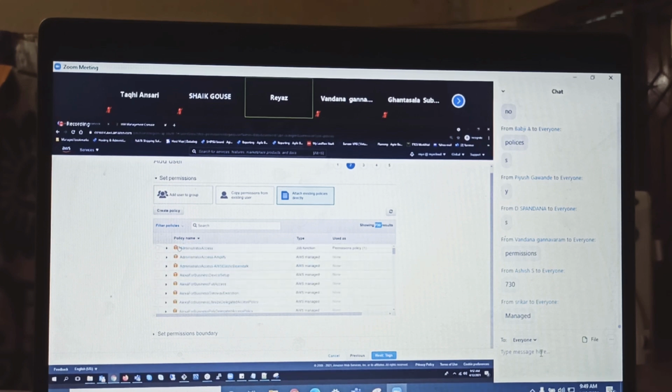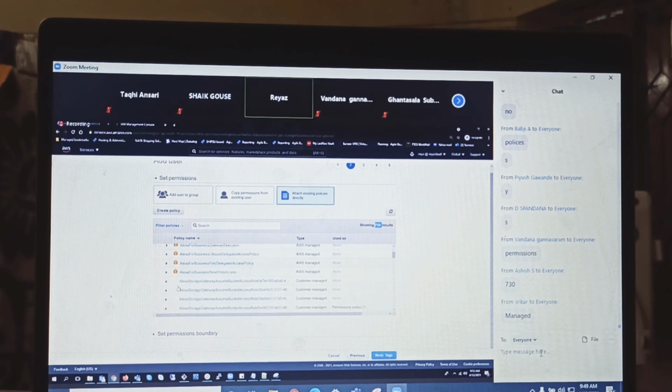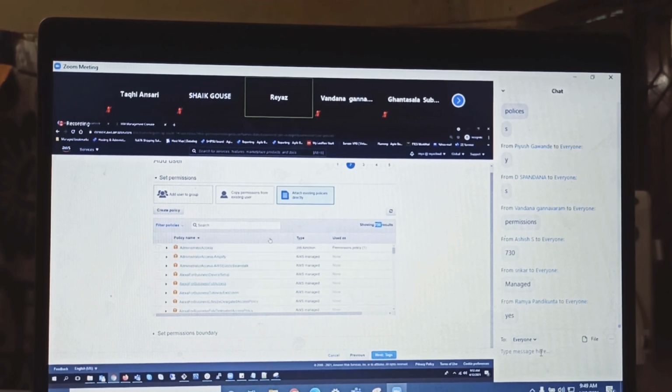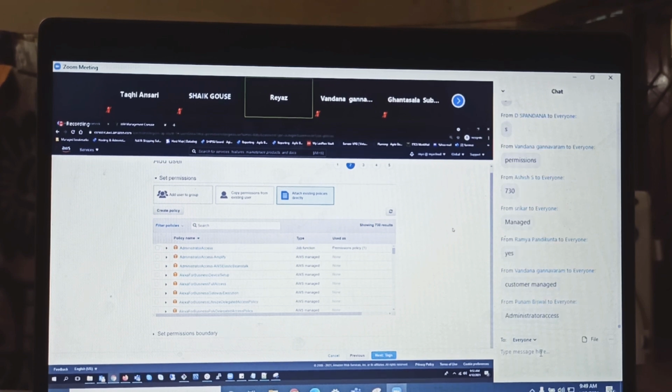So if you see this symbol, orange color, those are all AWS managed policies. These are the policies which I have created. And if you see this orange symbol, that means those are AWS managed policies. Okay, so now you are creating your own account. What kind of permissions do you need? Administrator access. Do you see the first one itself is administrator? Select that.